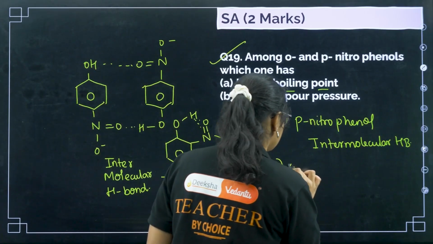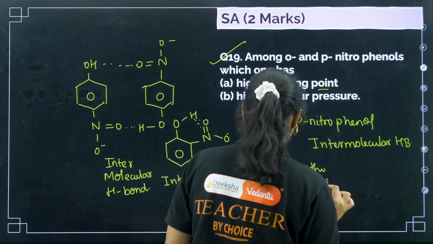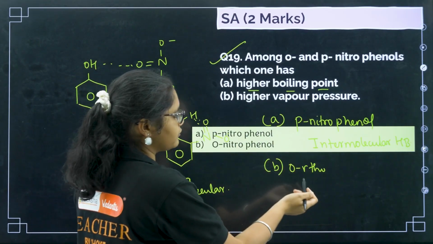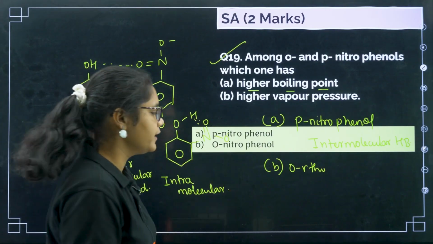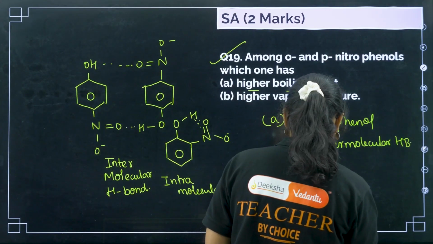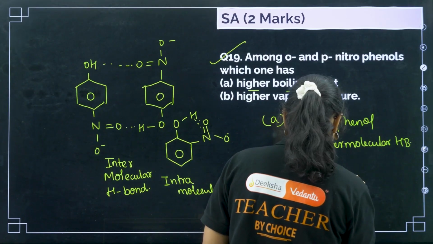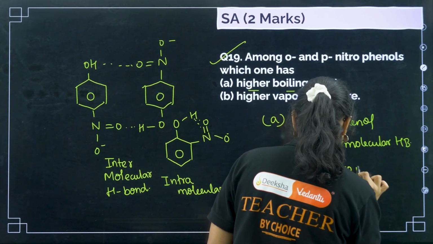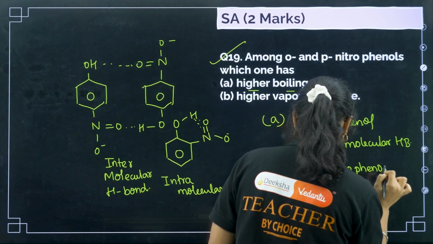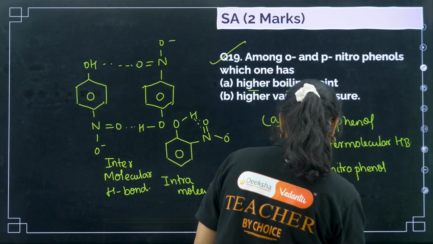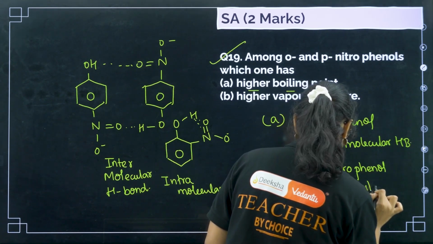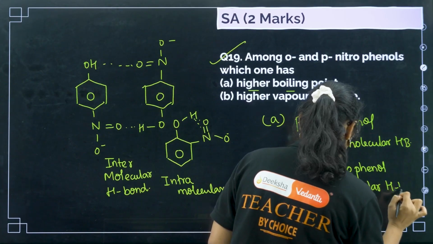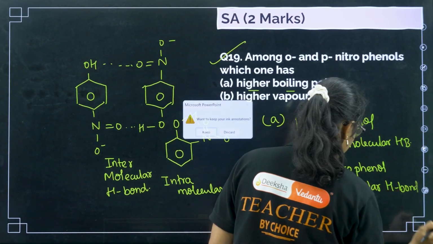So here the answer will be ortho nitrophenol, due to intramolecular hydrogen bond.